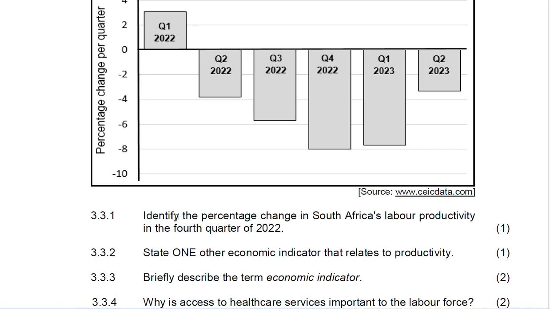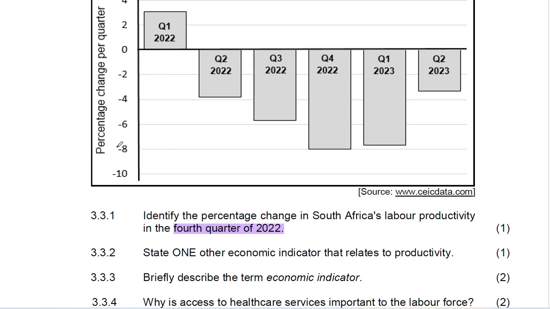3.3.1. Identify the percentage change in South Africa's labor productivity in fourth quarter of 2022. Where is fourth quarter of 2022? It is this part. And then what is the percentage change?